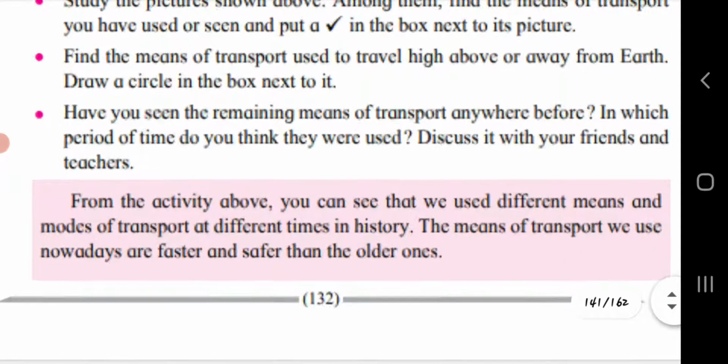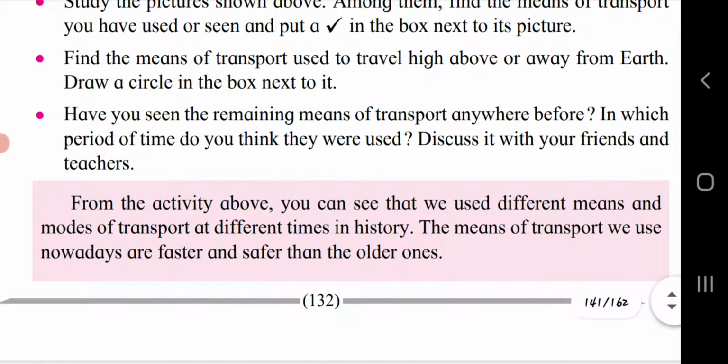From the activity above, you can see that we use different means and modes of transport at different times in history. The means of transport we use nowadays are faster and safer than the older ones. Maybe you have observed that previously we were using horse or bullock cart, which take a lot of time to travel from one place to another.